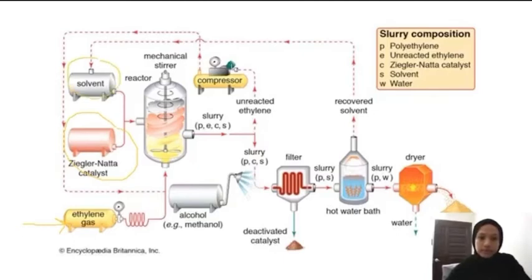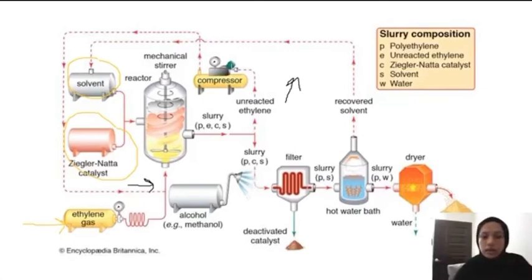When mixed together, the slurry composition exits the reactor, containing polyethylene, unreacted ethylene, catalyst, and solvent. Here we can see the unreacted ethylene is separated and returned back to the reactor to be used for the next cycle.